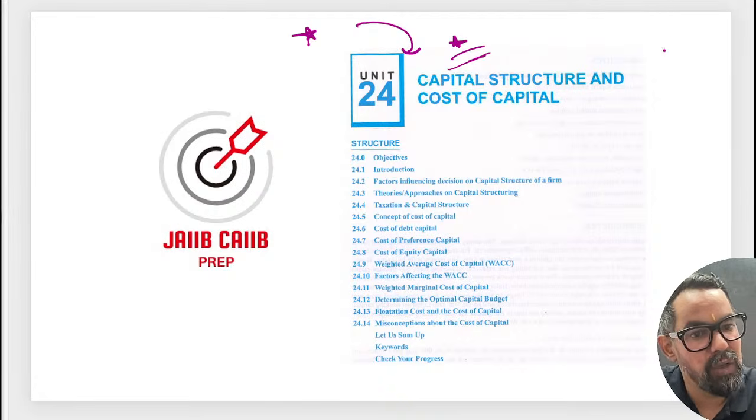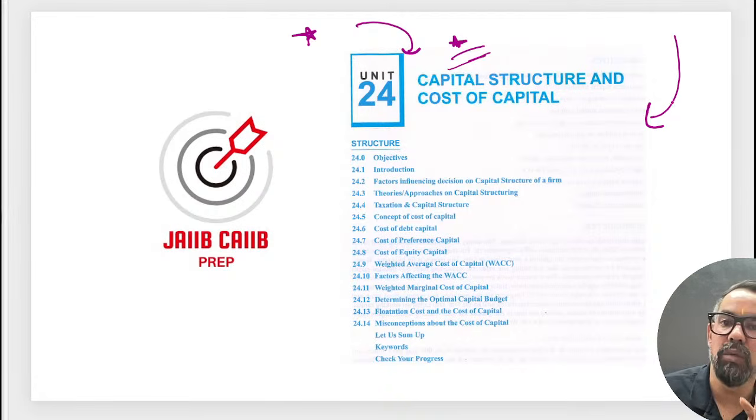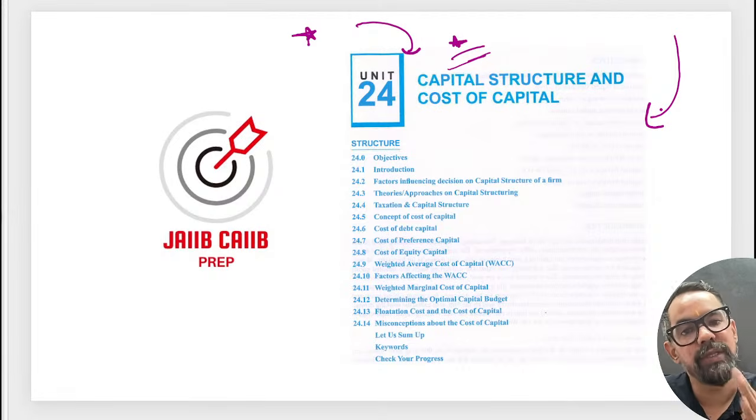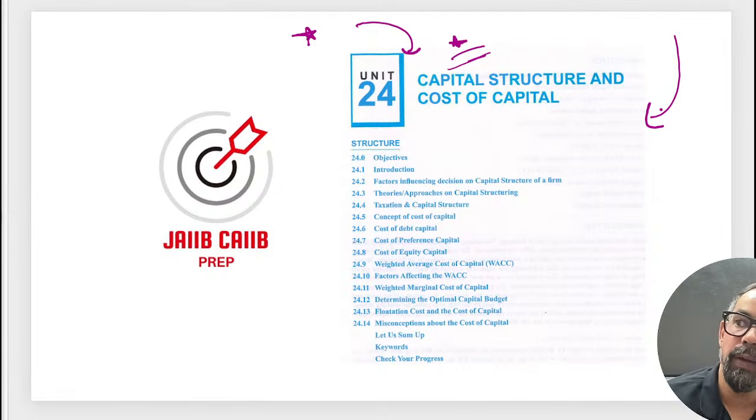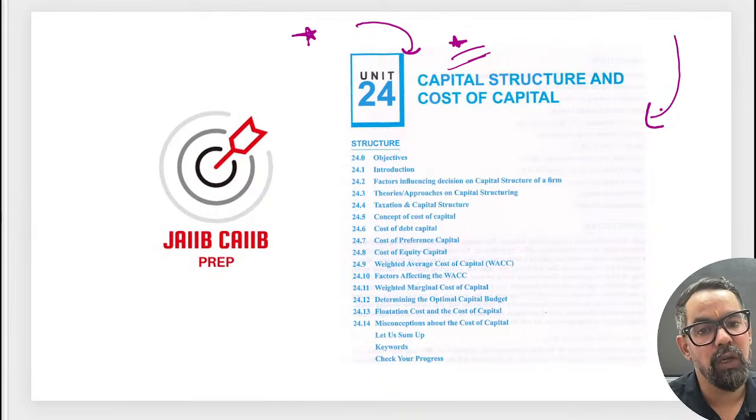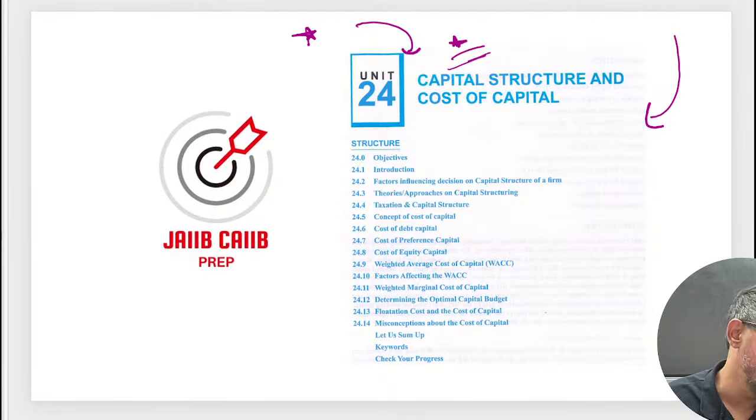In the next session, we will be starting with this. It will take almost 1 hour to cover these two topics, then 1 hour for another topic. Then we will enter into module D, where at least we will be covering taxation and the GST portion. Then cost accounting, we will be doing one dedicated marathon for cost accounting also.